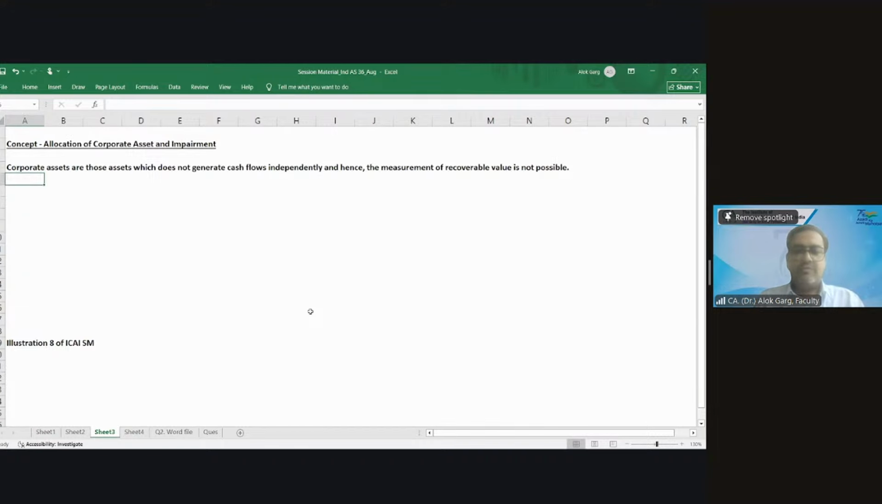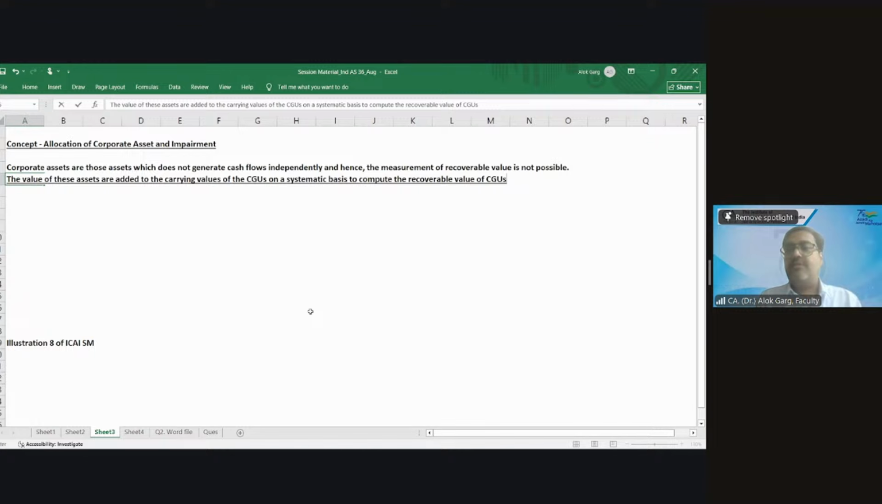So the value of these assets is added to the carrying values of the CGUs on a systematic basis, to compute the recoverable value of CGUs after including corporate assets. This is the concept.